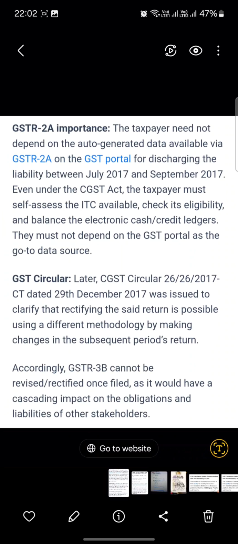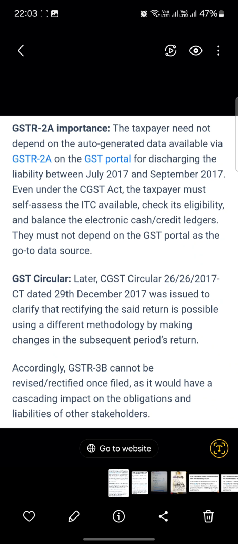The taxpayer need not depend on the auto-generated data available via GSTR 2A on the GST portal for discharging the liability between July 2017 to September 2017. Even under the GST Act, the taxpayer must self-assess the ITC available, check its availability, and balance the electronic cash or credit ledger. They must not depend on the GST portal as the go-to data source.